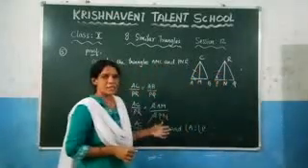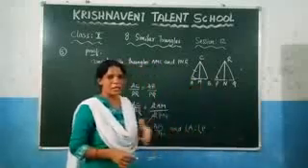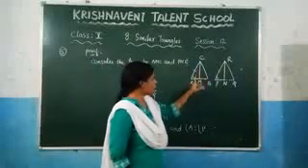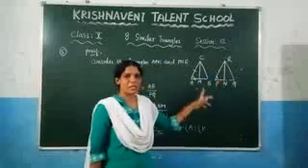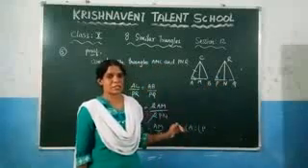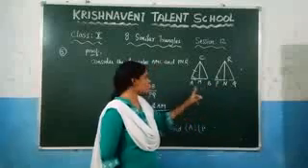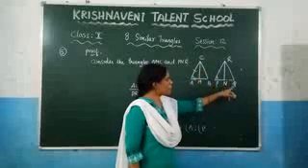By SAS similarity you can say that these two triangles are similar. Again, what we need to prove here? We need to prove that triangle AMC is similar to triangle PNR. So we have considered these two triangles, and in the question itself they have given these two triangles are similar. What are those two triangles? The bigger triangles, ABC and PQR.